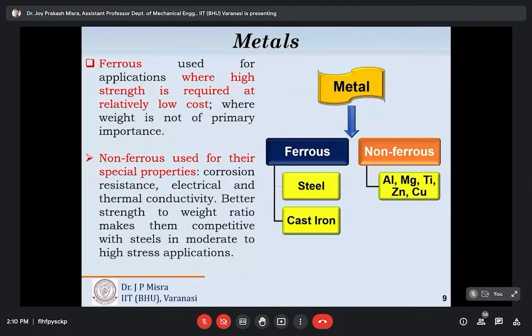Now coming to the classification of ferrous and non-ferrous. Before that, these are typical examples of steel and cast iron, and these are examples of non-ferrous metals and alloys. Till now, any query, any question?